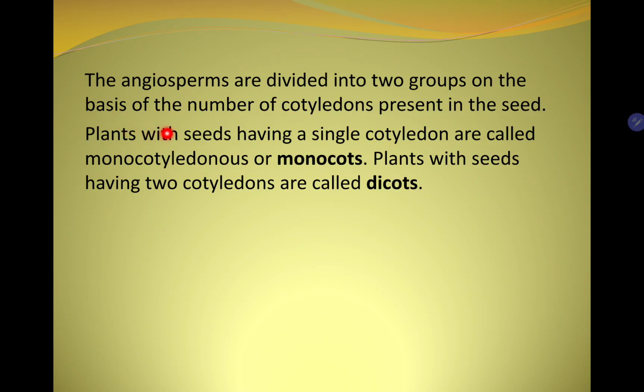Plants with seeds having a single cotyledon are called monocotyledonous or monocots. इन्हें ऐसे plants जिसमें एक ही cotyledon present होता है उसे कहते हैं monocots. Plants with seeds having two cotyledons are called dicots. तो ऐसे plants जिनमें दो cotyledon present होते हैं उन्हें कहते हैं dicots.